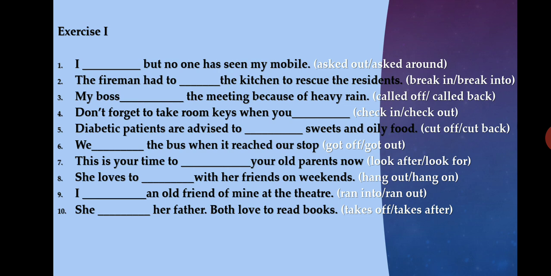So here you have exercise 1. In exercise 1, you are given 10 sentences, and in these sentences you have brackets where you are given 2 phrasal verbs. You have to find out which is the most suitable one, and with the most suitable phrasal verb you have to fill in the blanks. Choose the correct phrasal verb from the options given at the end of the sentence. So options are given in white. You have to choose the correct one.